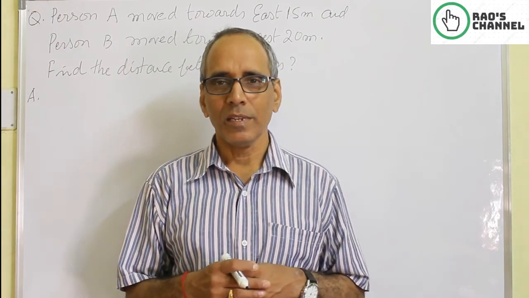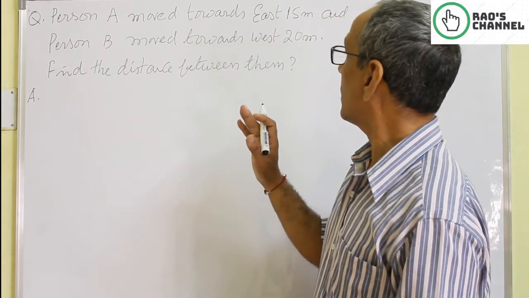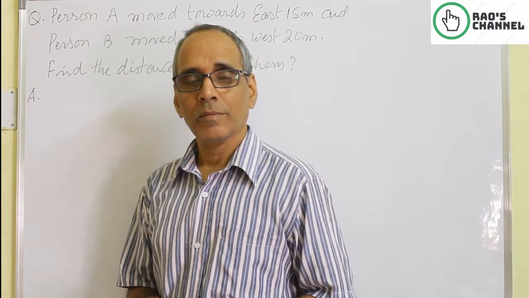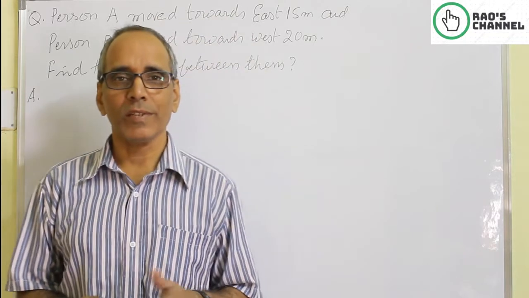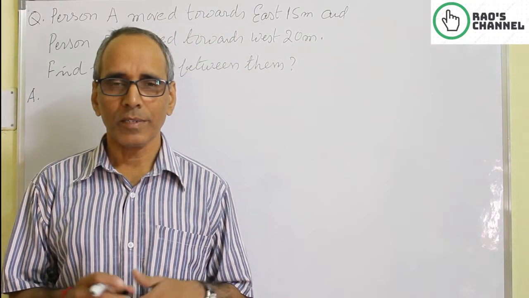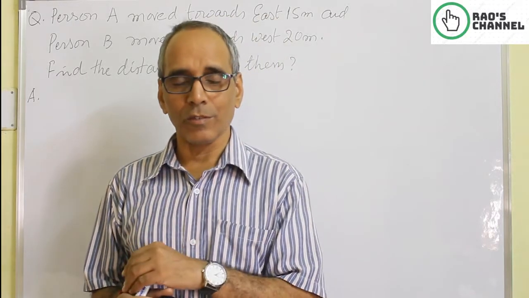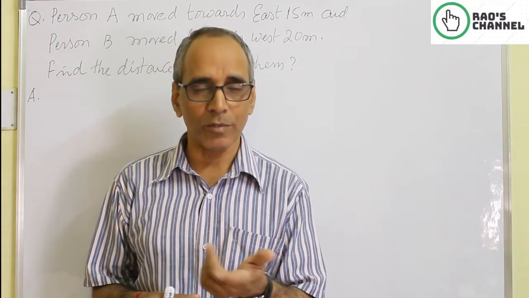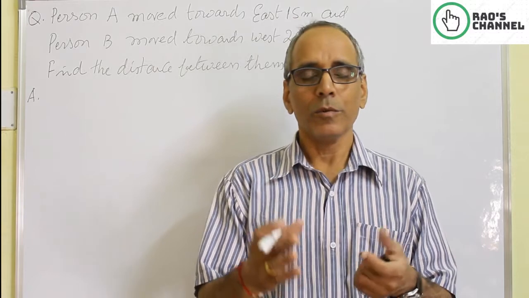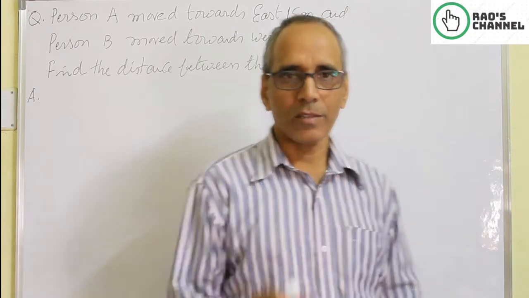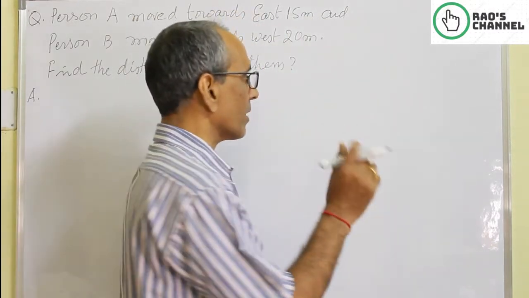Person A is moving towards east 15 meters and person B is moving towards west 20 meters. What is the distance between them? If you follow the words east and west to assign a positive and negative sign, as I said earlier, you won't get the answer. Here also a diagram supports your answer very well.